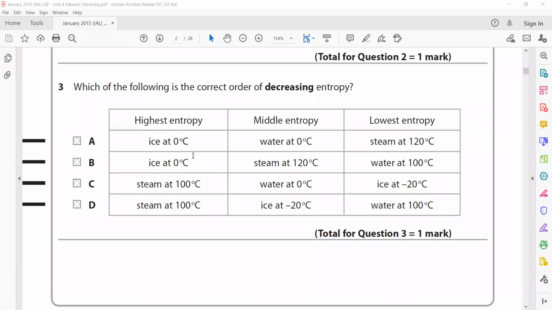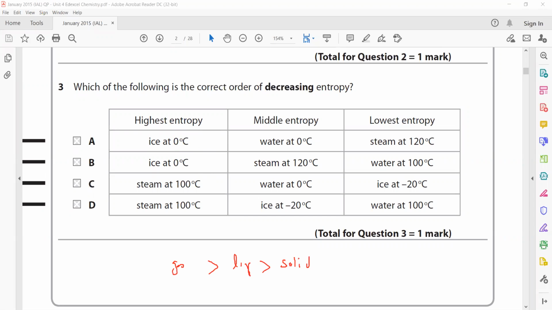Which of the following is the correct order of decreasing entropy? So in which order is the entropy decreasing? The highest entropy: when we check option A, as we know, entropy of a gas is more than entropy of a liquid, and entropy of a liquid is more than entropy of a solid.